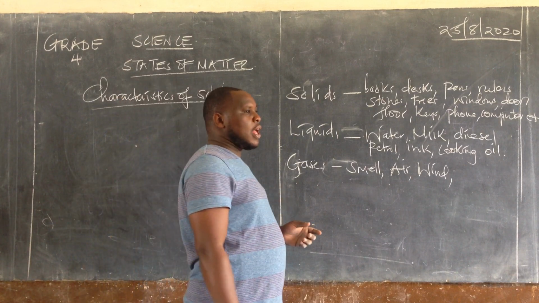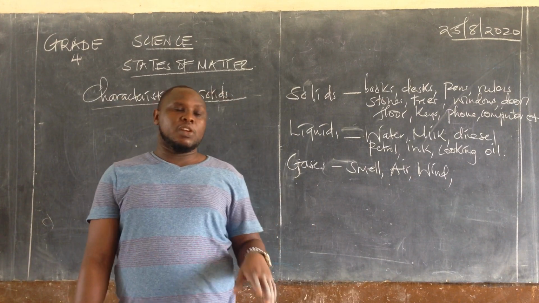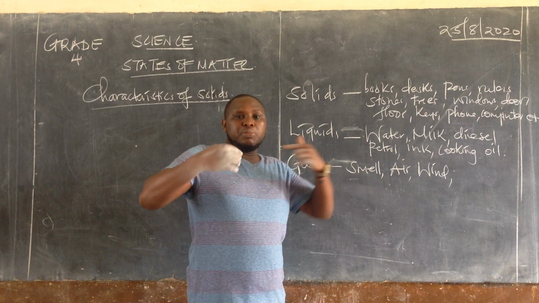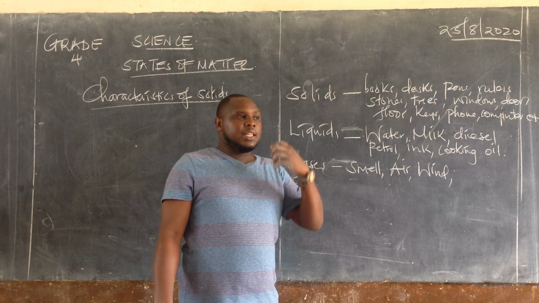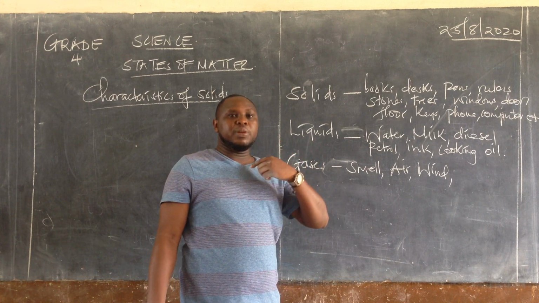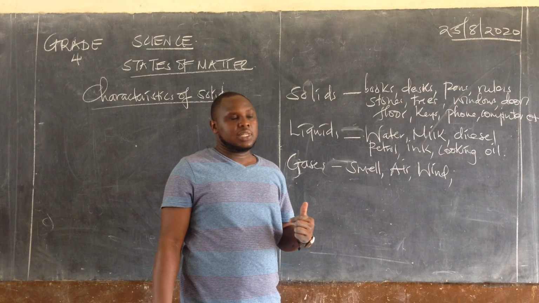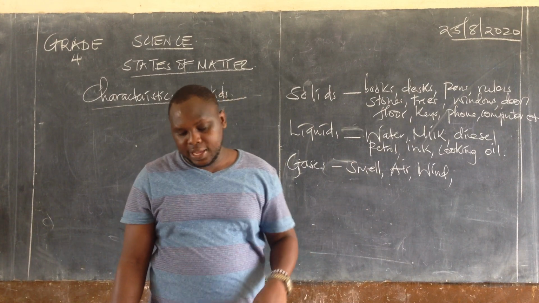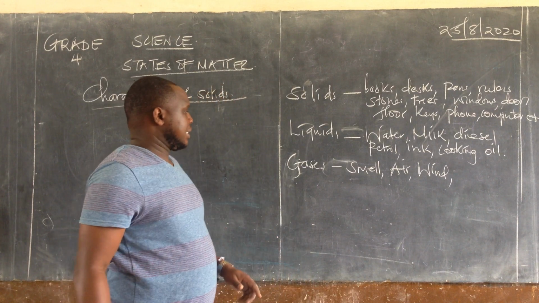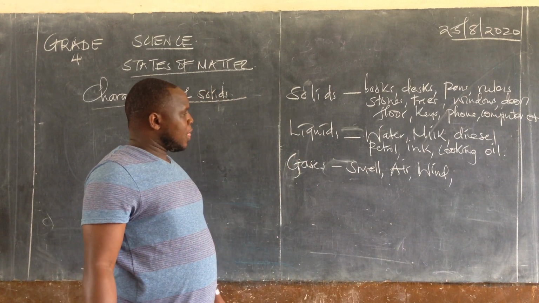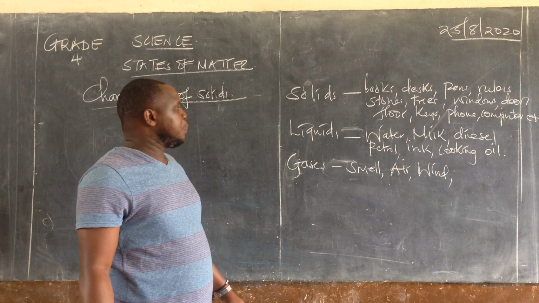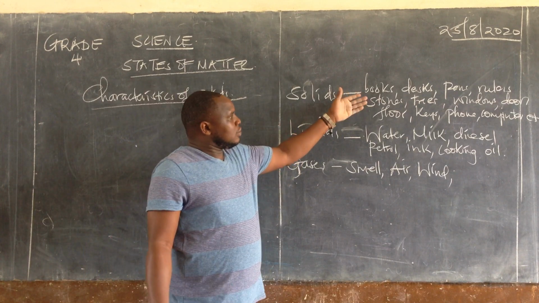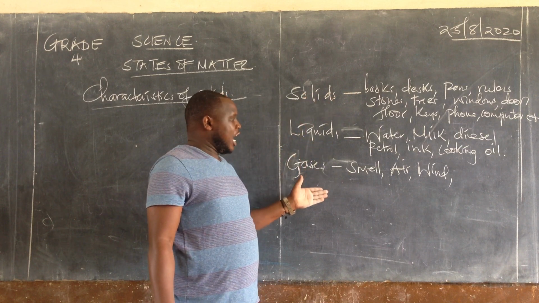Later on in class 7, we are going to realize that we have different types of gases. We have oxygen, the one that we breathe in. Then we breathe some air out, and the one that we breathe out is called carbon dioxide. Then we have others that I will mention later in the upper classes. So this is exactly what we did. We tried to group items into three categories: solids, liquids, and gases.